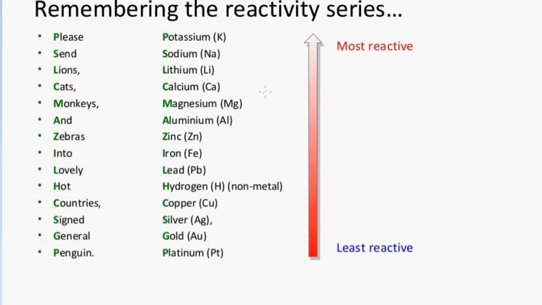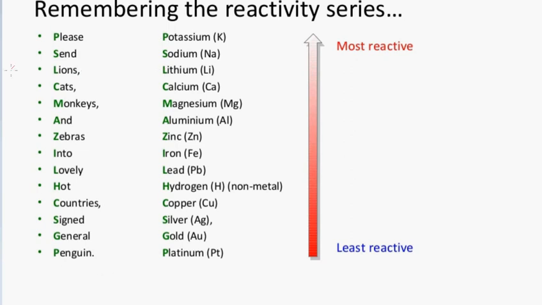Now we have replaced each metal, or there is a non-metal also, hydrogen, and in the upper portion we had carbon also. It was right below aluminum. We have removed carbon. This is the metal reactivity series. Remember always. So we have replaced each metal with a word. You deal with these words in your daily life, so it is really easy for you to remember these words, right? We have replaced each metal with a word having the same initial, like please in place of potassium, send in place of sodium.